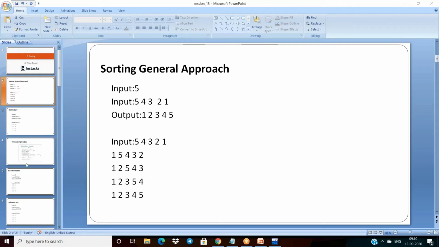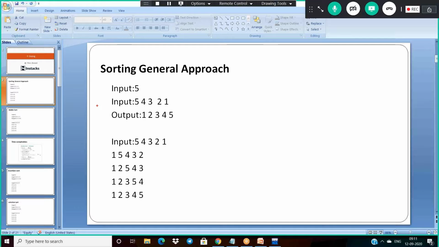So for all the sorting and searching mechanisms, the important need is what? Using the array only. The first thing is that we have to store some elements in a list, and that list is nothing but your array. Within the array, we have to perform some operations, implement our logic, and finally we can produce the expected output.